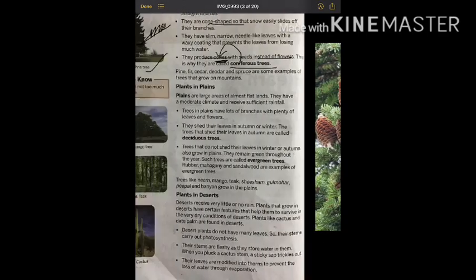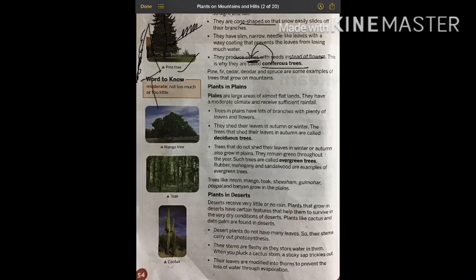All right, students. Now let's get back to the previous page. Let's study some more examples. You have to focus on that. Pine, fir, cedar, deodar, spruce. Learn these examples.